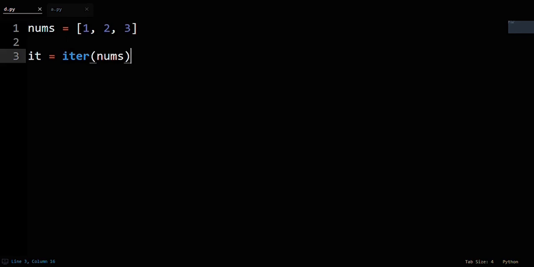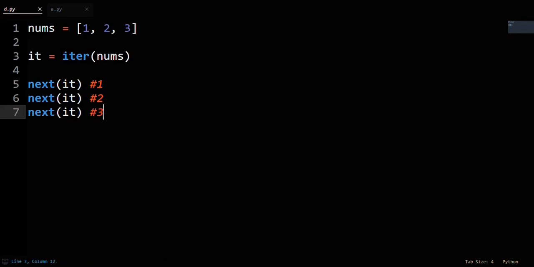So if you call the next function on this it in the example, it will return 1 and then know that the next element it has to go to is 2. If you're a psychic, you probably see the badness that we're quickly approaching. After we've called the next function 3 times, the third call will return 3, but what element will the iterator try to go to next if we call next again? There's nowhere else for it to go. Python sees what you're saying, and it doesn't try anything stupid. If you call the next function on the iterator one more time, it raises a StopIteration exception.